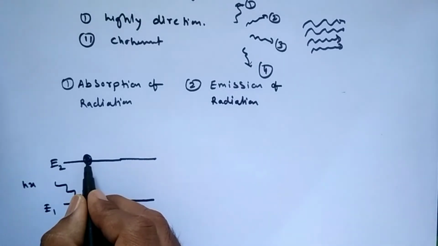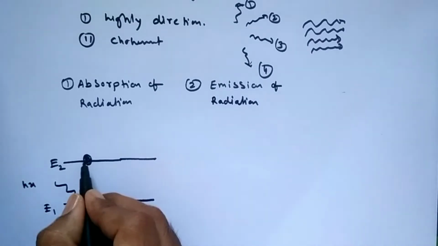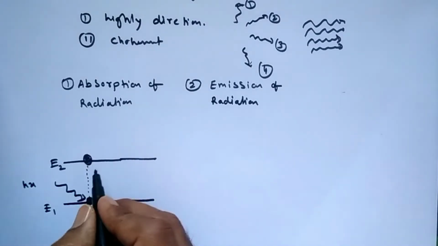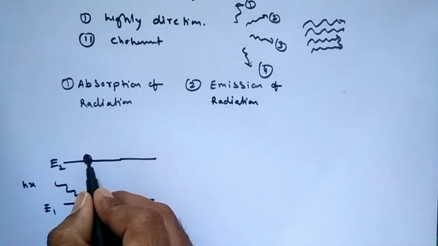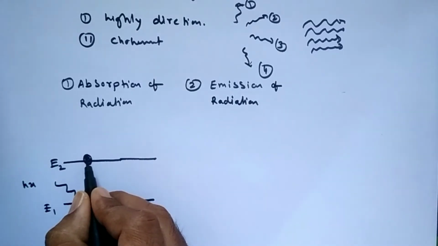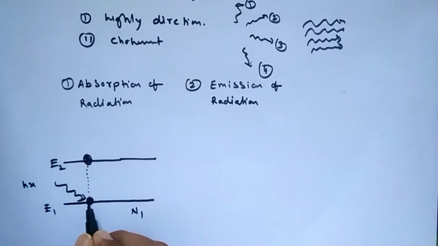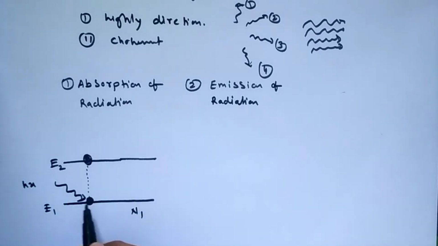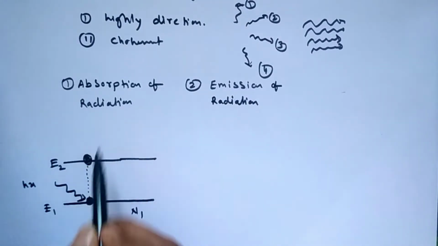That means this is the excited atom and it must be unstable. The time period of instability is very short. So that atom will try to become stable and come back to its original position, because when it jumps from this position to this position, it makes a vacancy here. Okay, so this is the part of absorption of radiation.